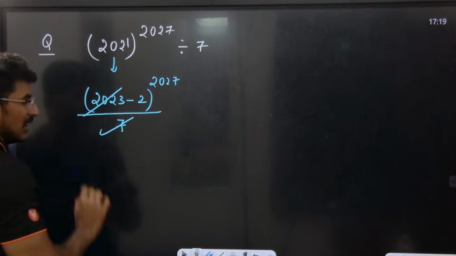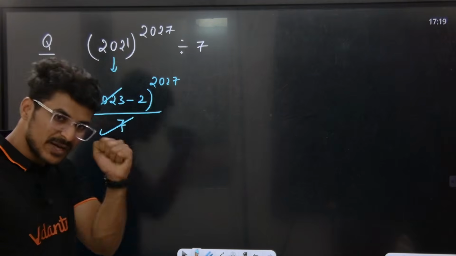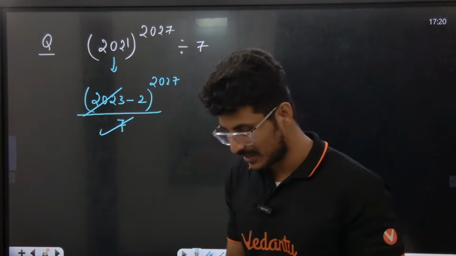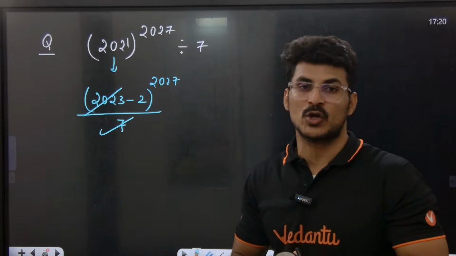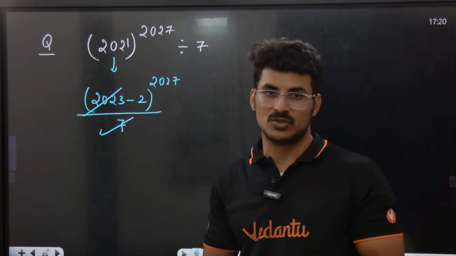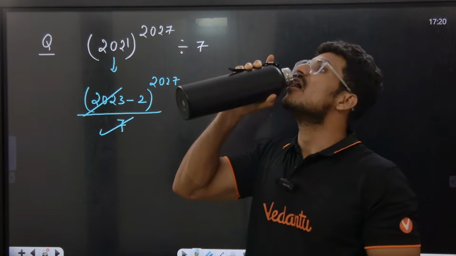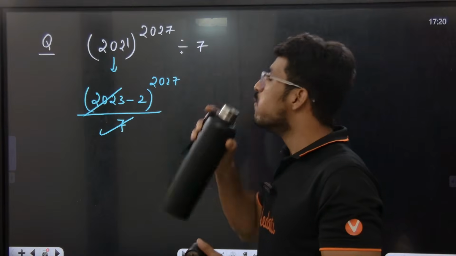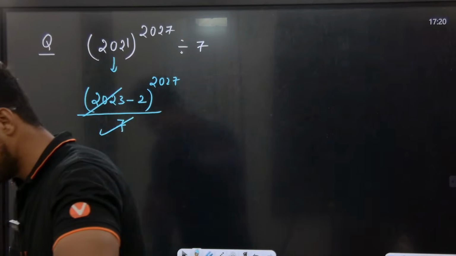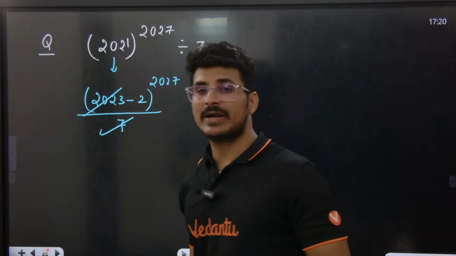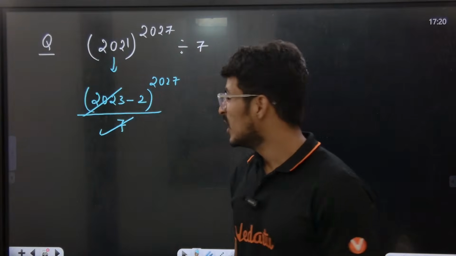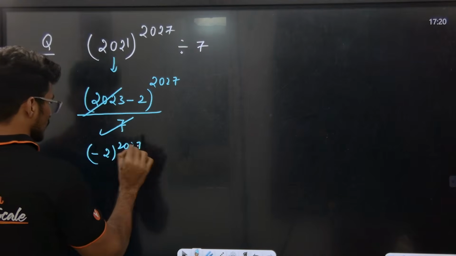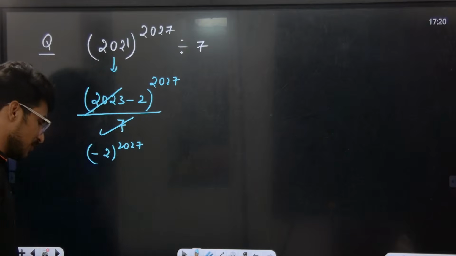Okay? This we can cancel. How? 2023 is perfectly divisible by 7, so I am cancelling it. What does that mean? 2023 is perfectly divisible by 7, so the remainder is 0. Now what am I getting here, tell me. Minus 2 to the power of 2027. You need to solve this again.